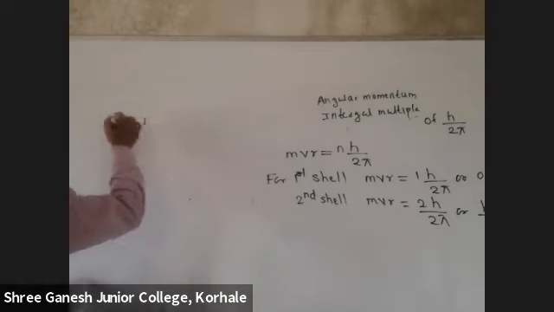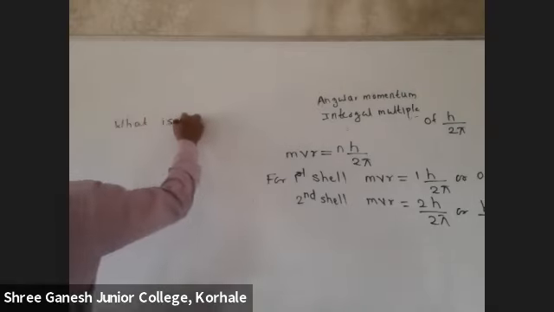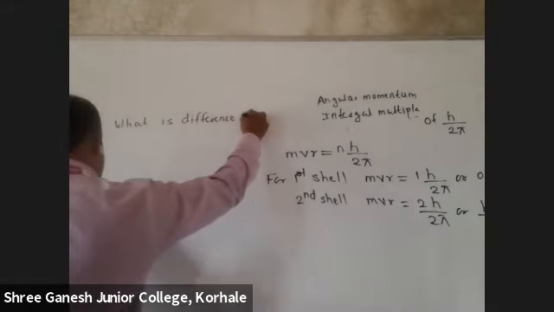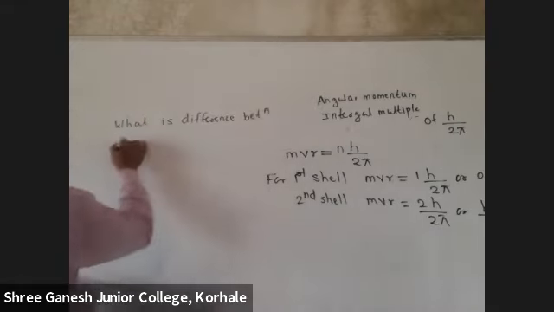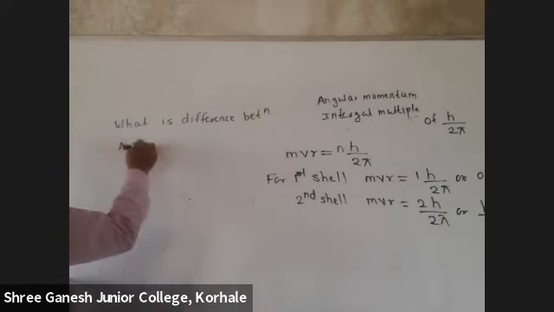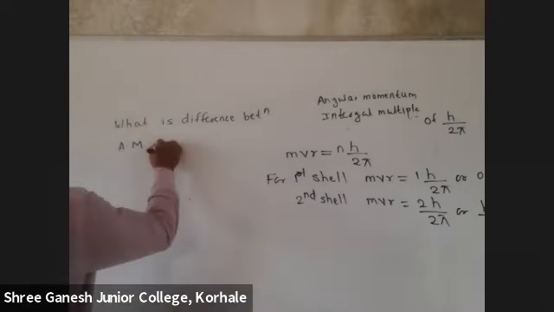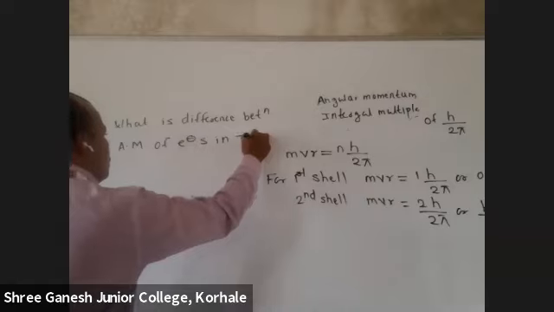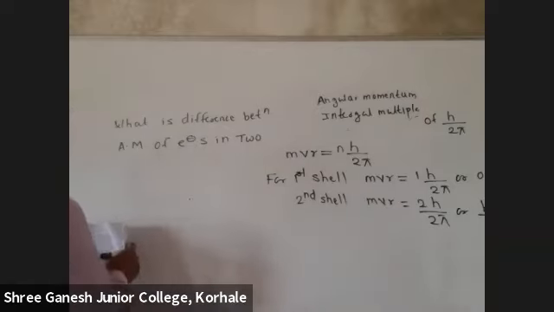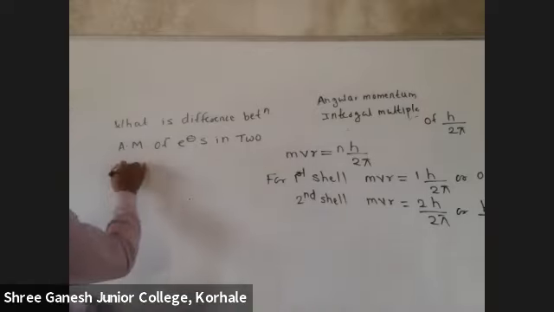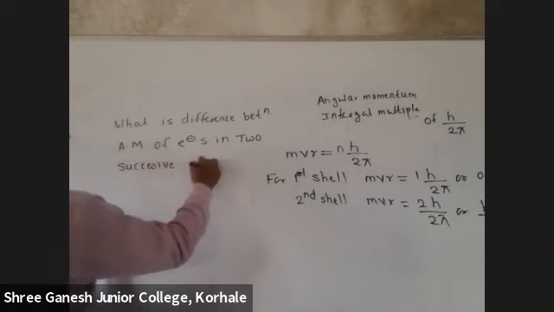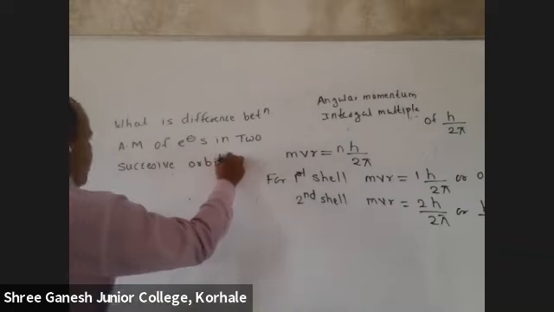First question: what is the difference between the angular momentum (AM) of electrons in successive orbits?